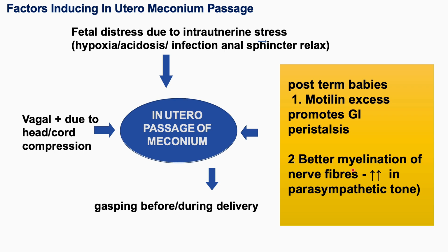And there is better myelination in full term or post-term babies. If the myelination of the nerve fibers is better, there is an increase in parasympathetic tone, which leads to relaxation of the anal sphincter, so release of meconium in utero occurs. And then gasping can occur before or during delivery, leading to aspiration of the meconium.